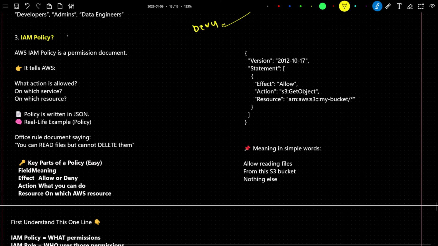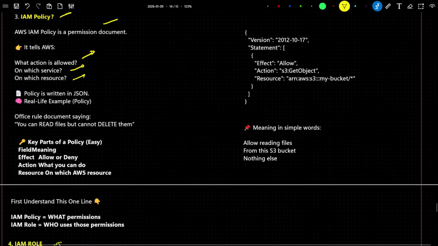Now next is the IAM policy. It's very simple. An IAM policy is a permission document. It's like one policy document where you mention what kind of action is allowed, on which particular service the action is allowed, and on which particular resources the action is allowed. It is written in JSON format.